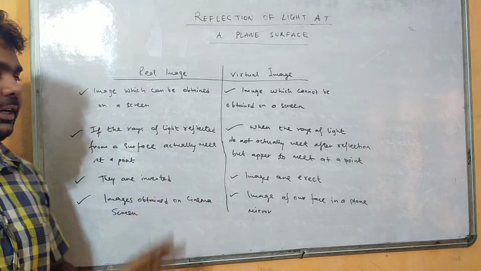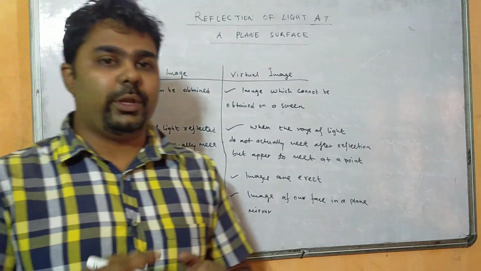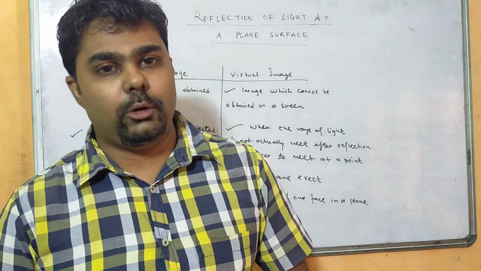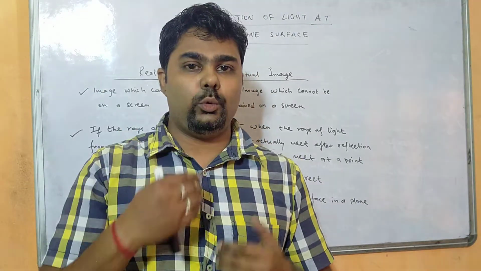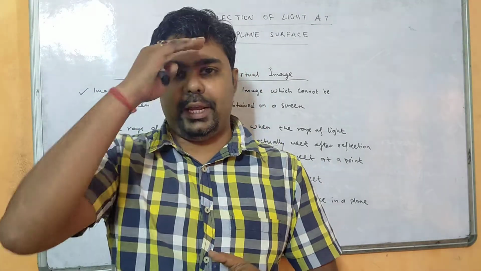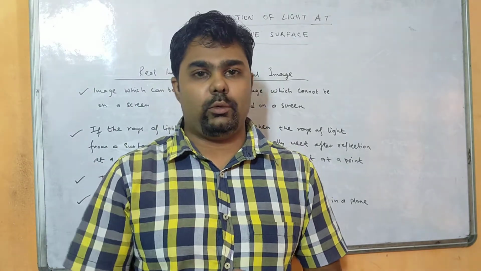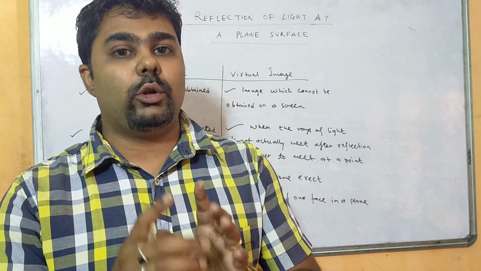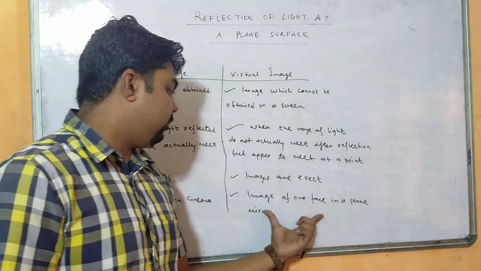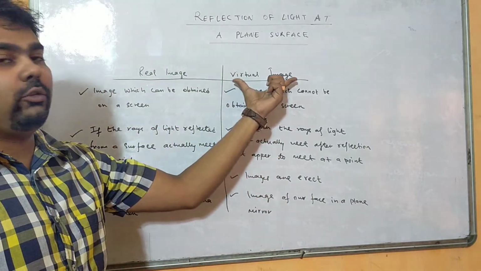Whenever we are standing in front of a dressing table or a plane mirror, we see that we are looking identical to ourselves. That means our head is up and our feet are down. We see ourselves as standing in front of a mirror. That is called an erect image. This is formed in a virtual image. That is called a virtual image.